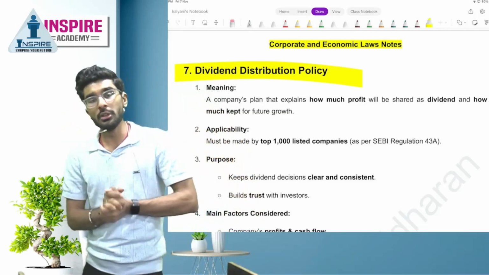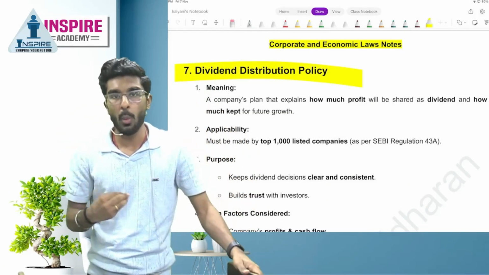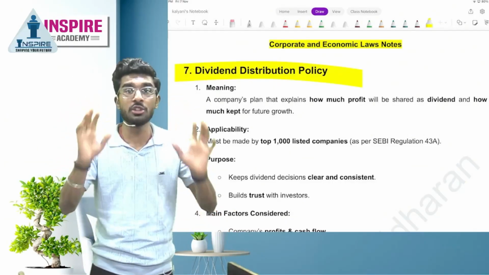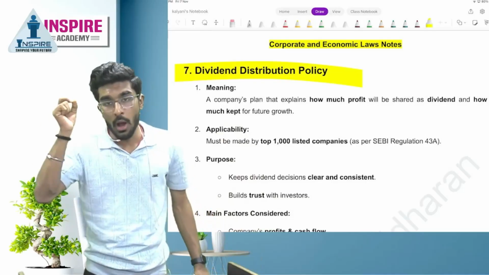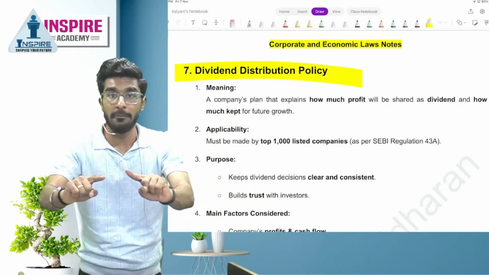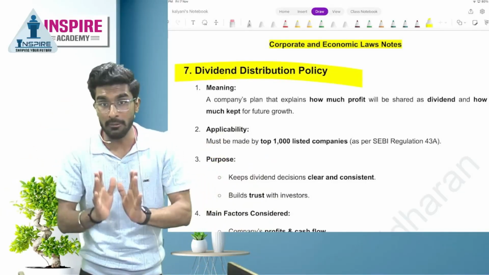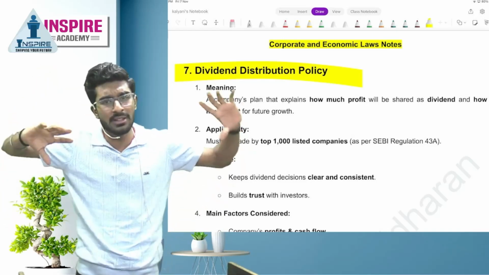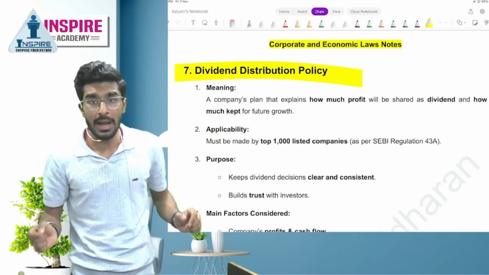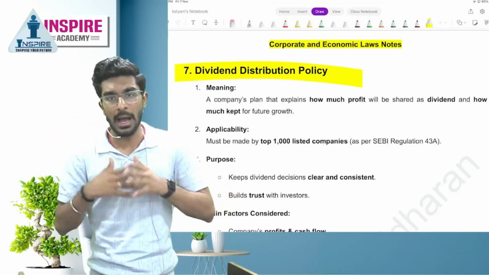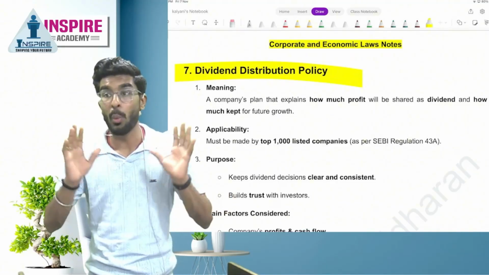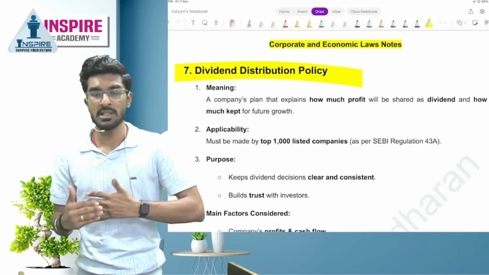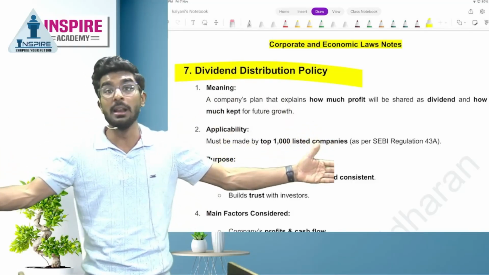Yes, people. So dividend distribution policy is a policy where a company publishes on its website, where they clearly mention to all the shareholders what are the factors that will affect whether we are supposed to pay you dividend or not. What all parameters do we consider before we pay dividend? Every single thing with respect to dividend, so that a shareholder will know, I am an investor of Reliance, I know when I can expect dividend. Okay, people. So this is to improve the transparency between a shareholder and the listed company.